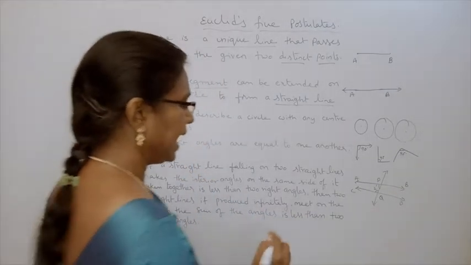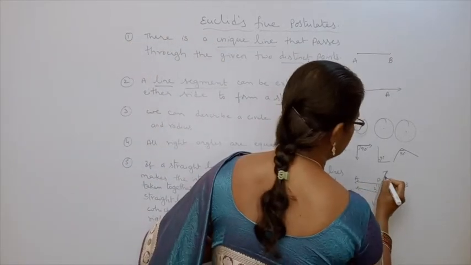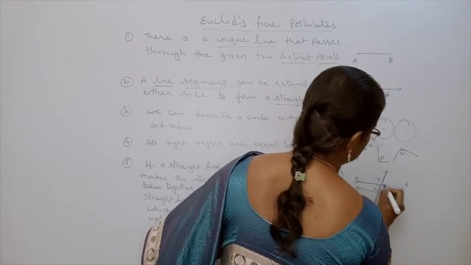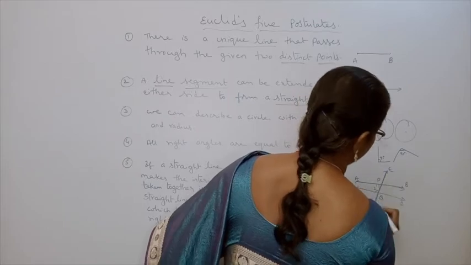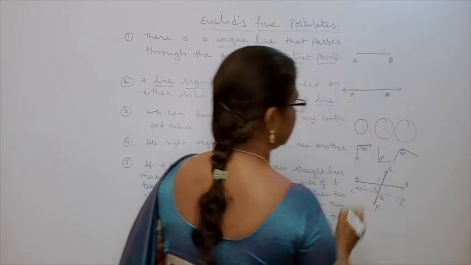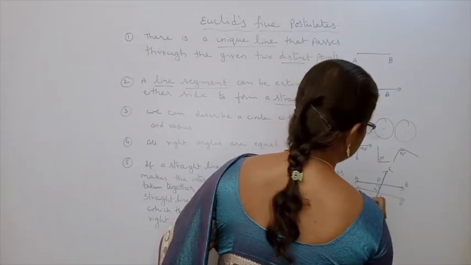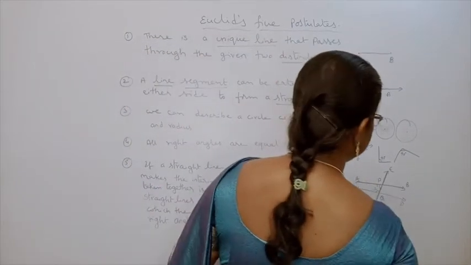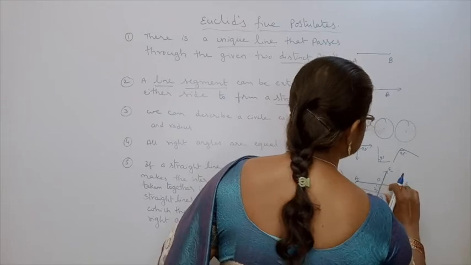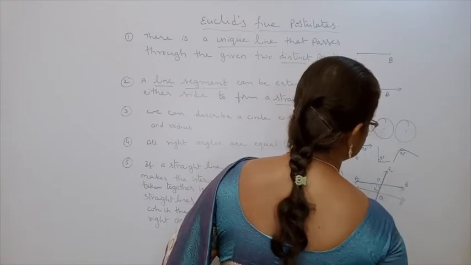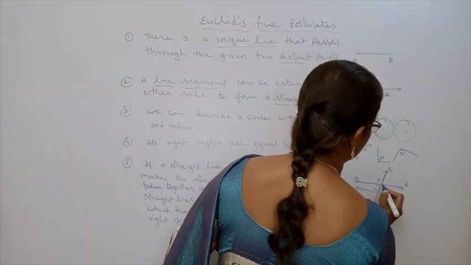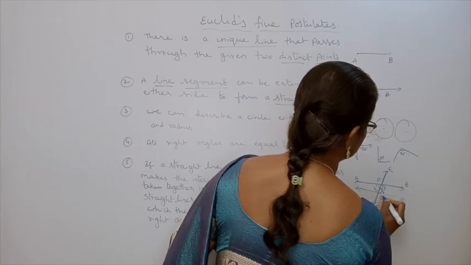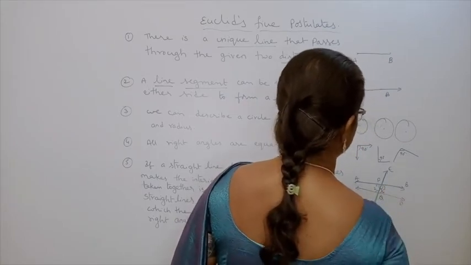Suppose this is one line, EF, falling on the two straight lines AB and CD. Then what are the interior angles? Inside the two lines, the inside angles are called interior angles. 1, 2, 3, 4 are interior angles.